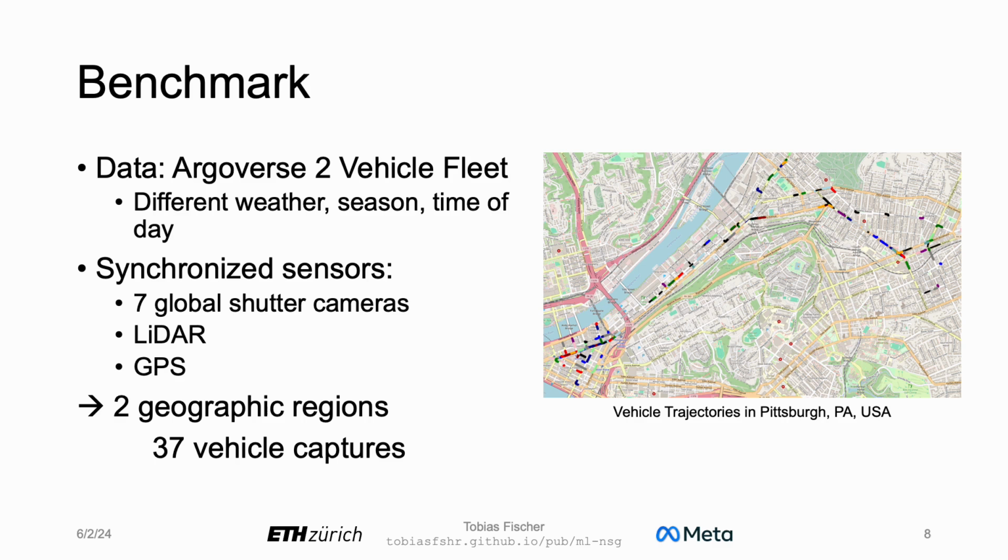Our proposed benchmark uses data from the Argoverse 2 vehicle fleet, which has geolocalized captures in several US cities in different weather, season, and time of day. It provides several calibrated and synchronized sensors, for instance, 7 global shutter cameras, a LiDAR, and a GPS. From this data, we select 2 geographic regions of interest with a total of 37 vehicle captures.